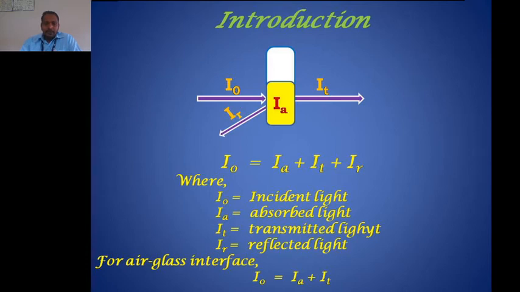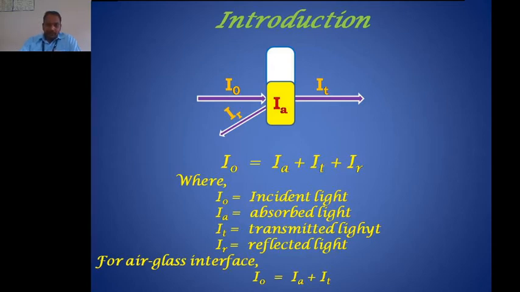Thus, by measuring the intensity of transmitted light, we get an idea about the intensity of absorbed light. If we know the intensity of incident light and we can measure the intensity of transmitted light, by these two values it is possible to determine the intensity of absorbed light, right? And this intensity varies with different parameters.